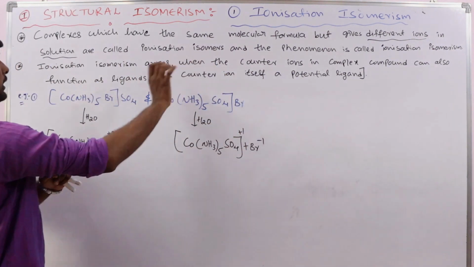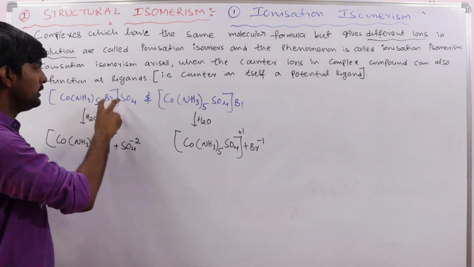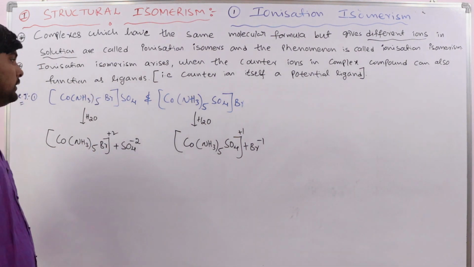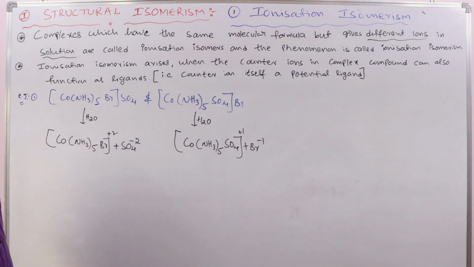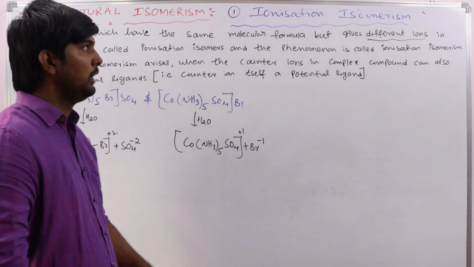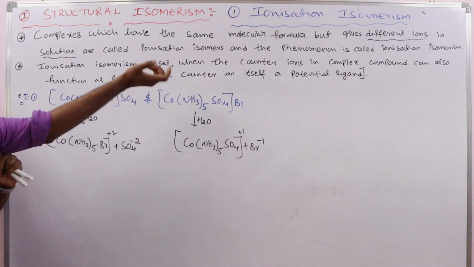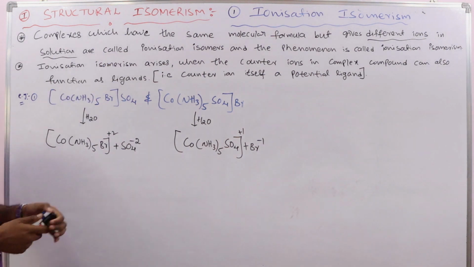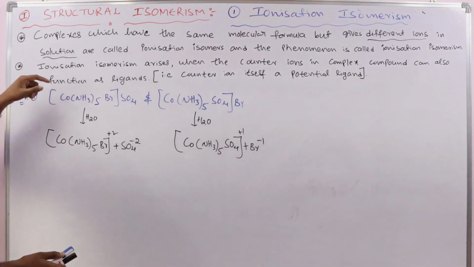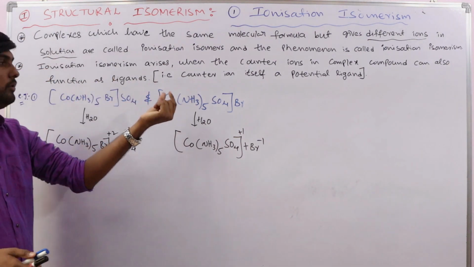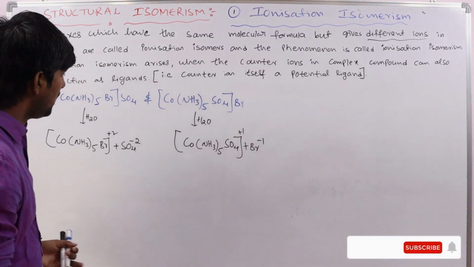Then only is ionization isomerism possible, because the exchange of these two species takes place. Only if the counter ion is able to act as a ligand is this isomerism possible. Clear?